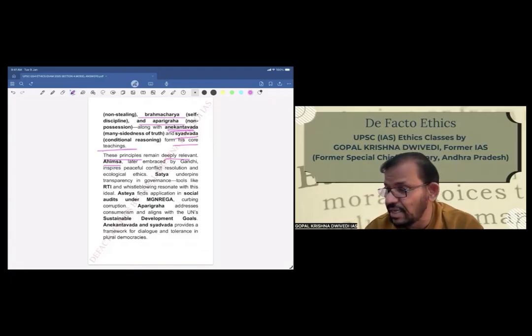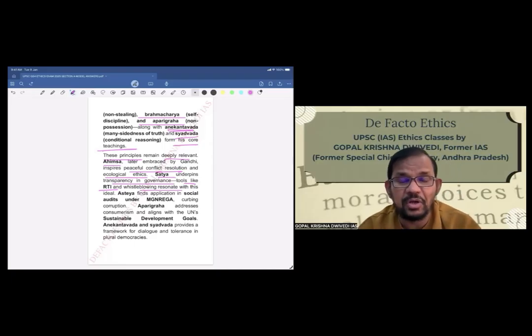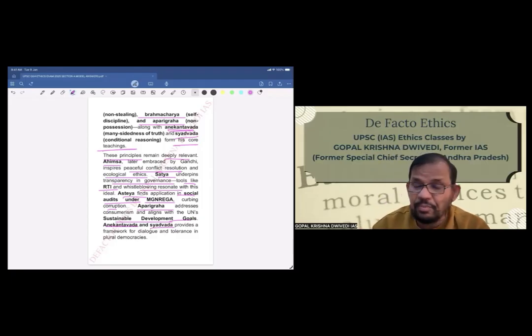Ahimsa, later embraced by Gandhi, inspires peaceful conflict resolution and ecological ethics. Satya underpins transparency in governance. Tools like RTI and whistleblowing. So some examples also we are quoting of how these ethical principles are further amplified by those administrative examples. So RTI and whistleblowing resonates with this ideal. Another thing is Asteya finds application in social audits under MGNREGA, curbing corruption. Aparigraha addresses consumerism and aligns with the UN's Sustainable Development Goals. Similarly, Anekantvad and Syadvad provide a framework for dialogue and tolerance in plural democracies.